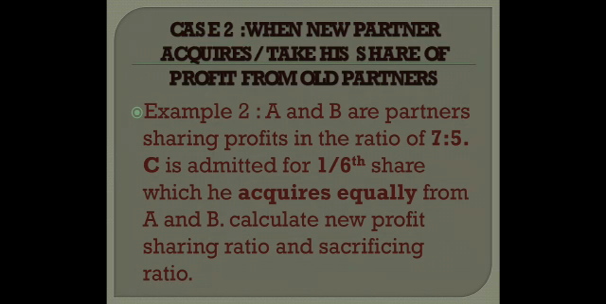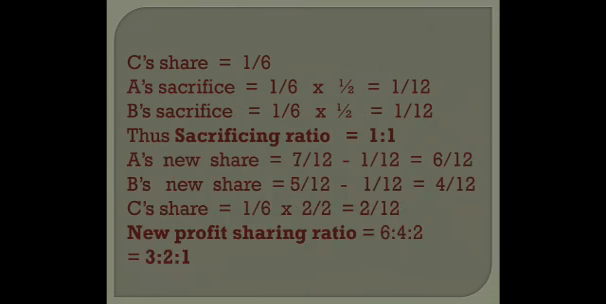Please be very careful and notice the process of calculation. Children, C's share was 1/6 as given in the question. A's sacrifice and B's sacrifice is going to be equal because out of 1/6, half is given by A and half is given by B. So 1/6 into 1/2, 1/12. For B also 1/6 into 1/2, 1/12. So sacrificing ratio is equal as said in the question, 1:1.